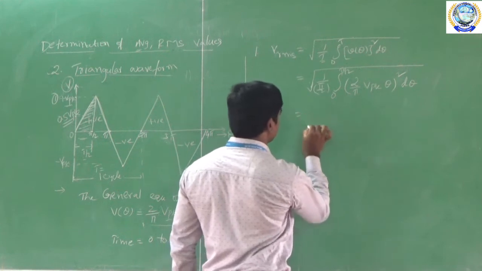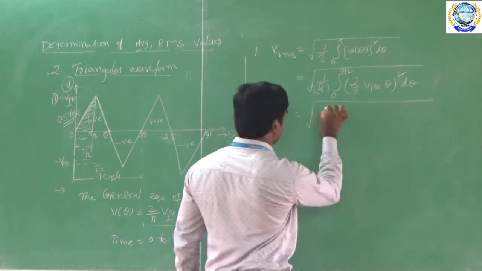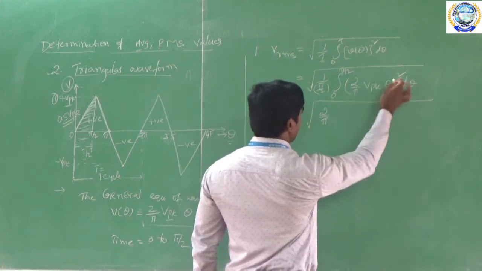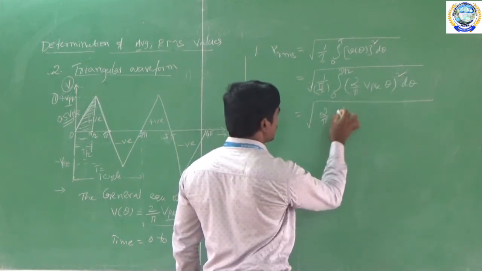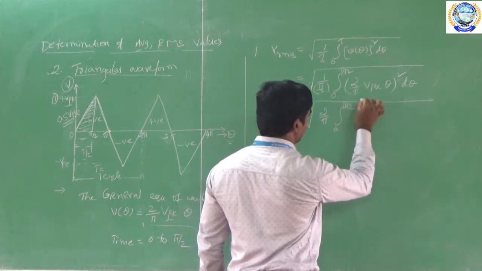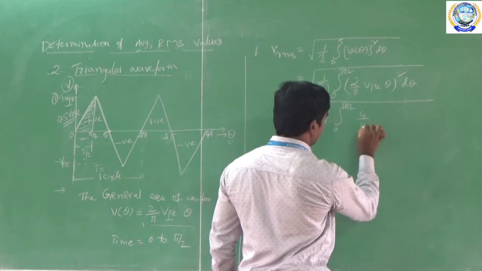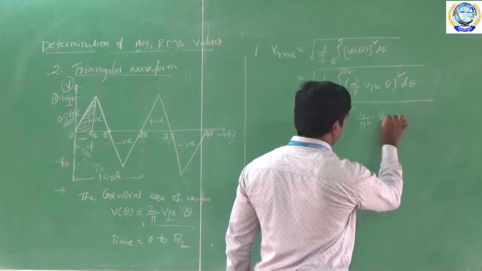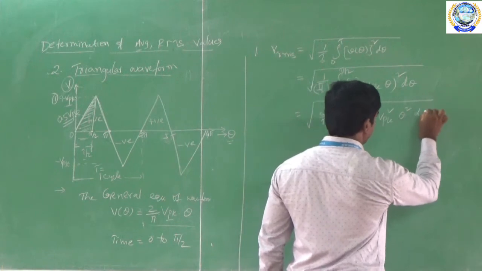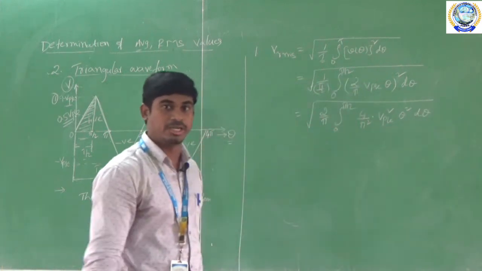So now next. This will become 2 by pi, and after squaring this I am taking outside. Otherwise we will do this 0 to pi by 2. This is 4 by pi square and VPK square into theta square into d theta.